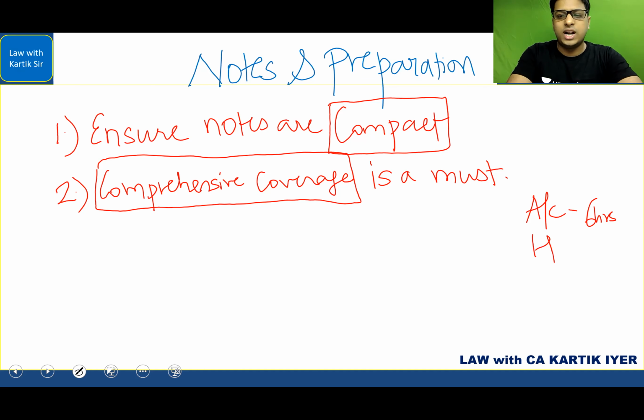Next day, which is the holiday, you need to study for 16 hours. You can put around 6.5 to 7 hours of sleep, if you want to be focused while studying. After that, 1 hour for your food or bathing and all these things. And the other 16 hours, you need to just study.